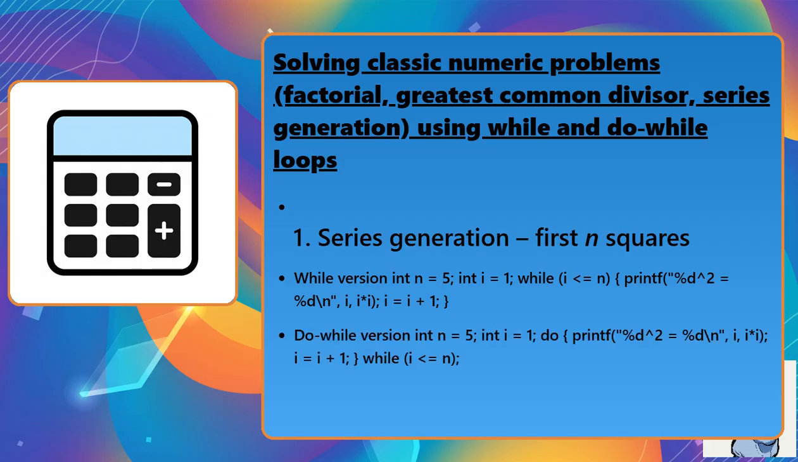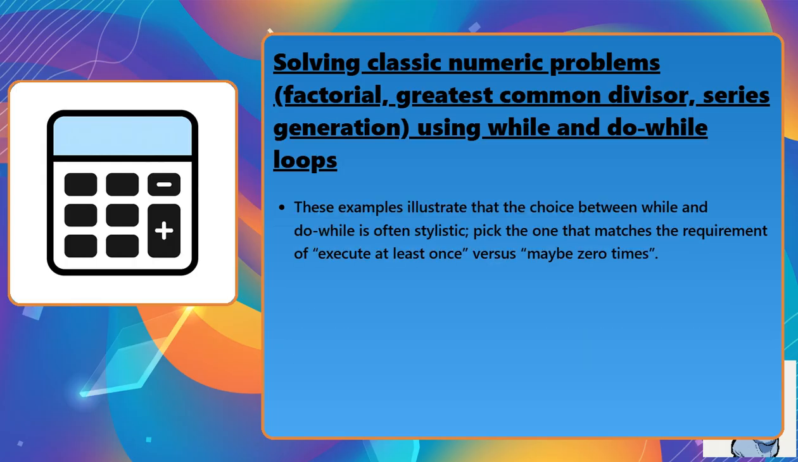Do-while version: int n = 5; int i = 1; do { printf("%d^2 = %d\n", i, i * i); i = i + 1; } while (i <= n);. These examples illustrate that the choice between while and do-while is often stylistic. Pick the one that matches the requirement: execute at least once versus maybe 0 times.